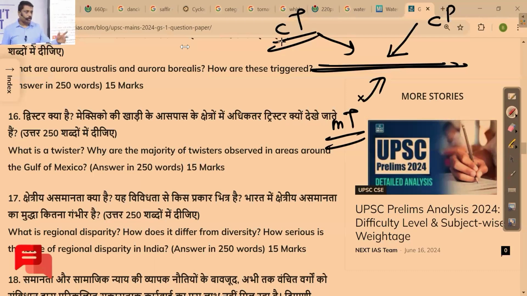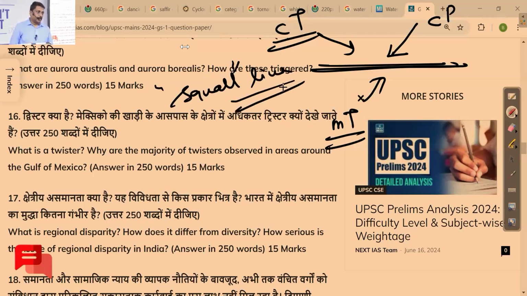And what else should I write? What is the precondition for the formation of tornadoes? Squall line. I have to talk about squall line. Sometimes a squall line can get transformed into a tornado.